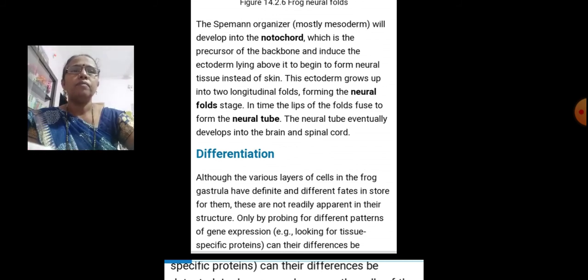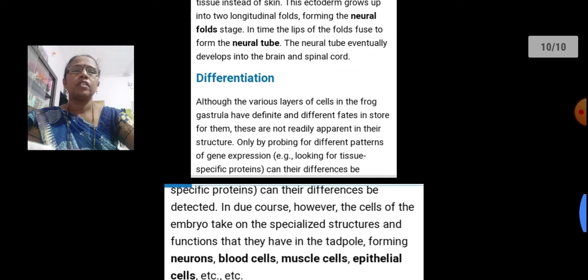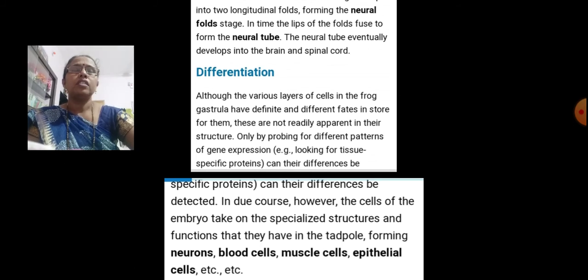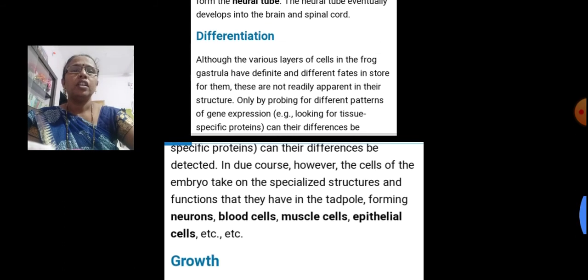In time, the leaves of the fold fuse to form the neural tube. The neural tube eventually develops into the brain and the spinal cord. This is the gastrulation. Then comes the differentiation.